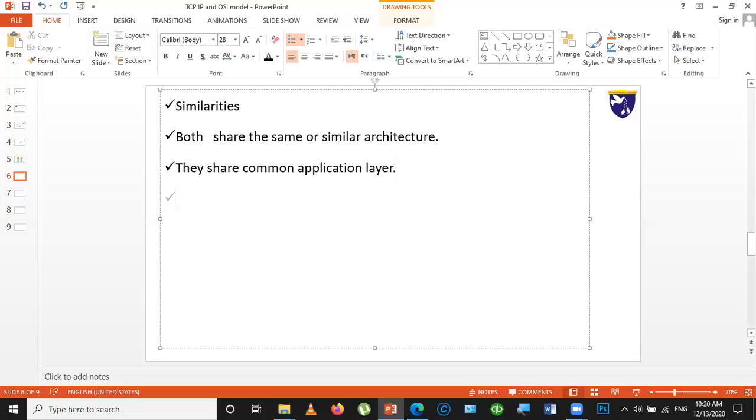Then both models have comparable transport and network layers.